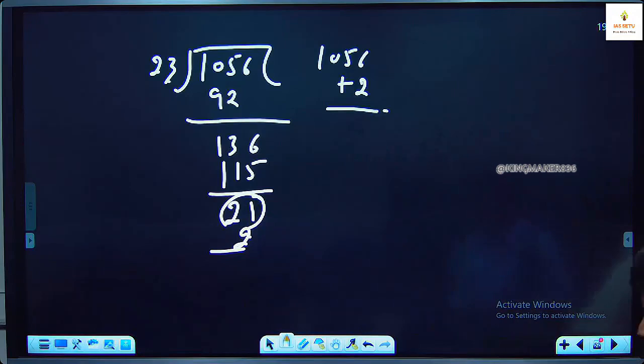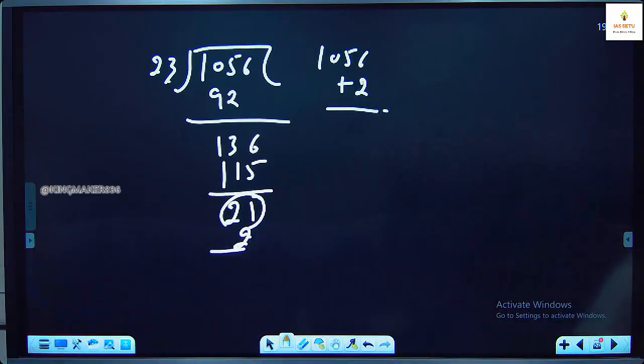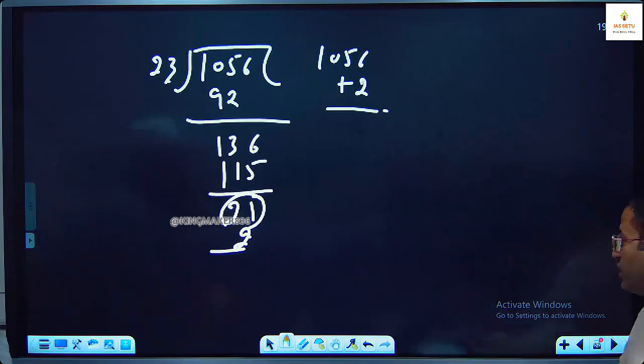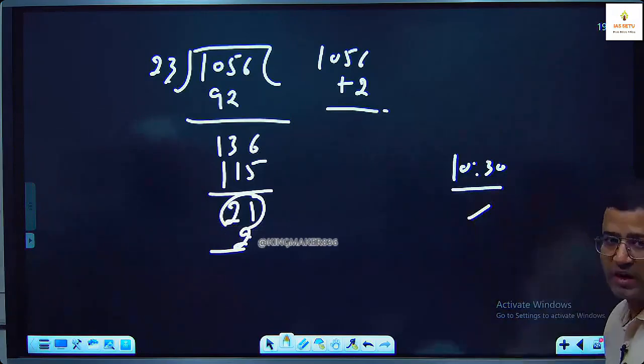Sir, from which book can we practice more questions of the topic which you have taught now? Tamanna, wait. Today by 10:30 p.m., students, on Telegram, I will share practice questions on factors.